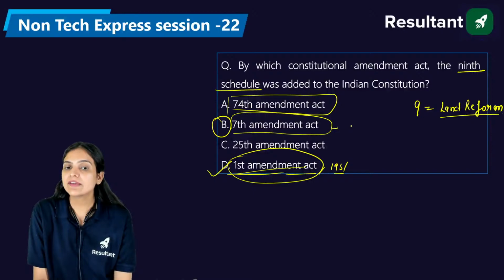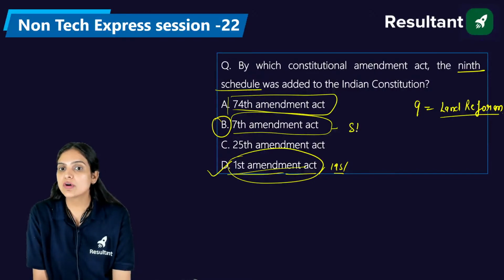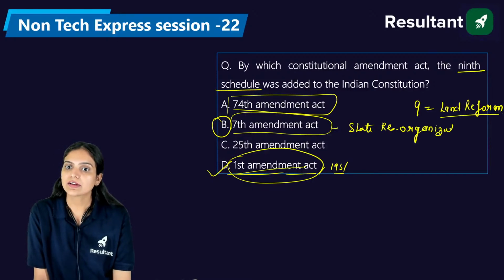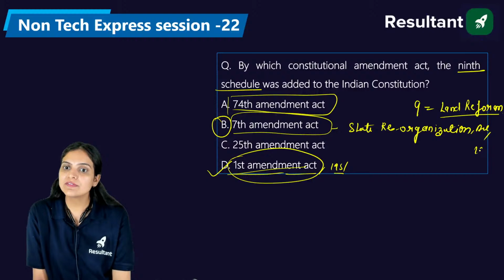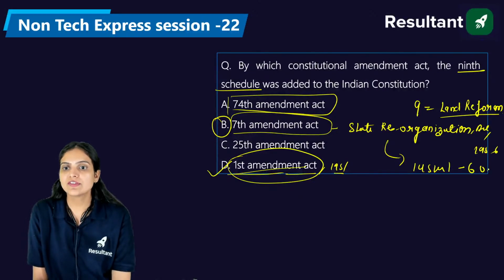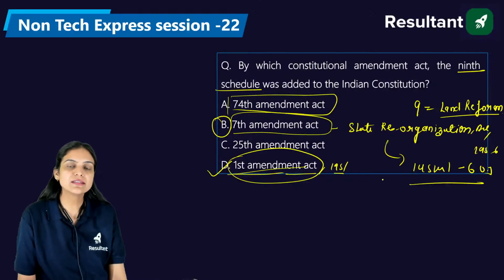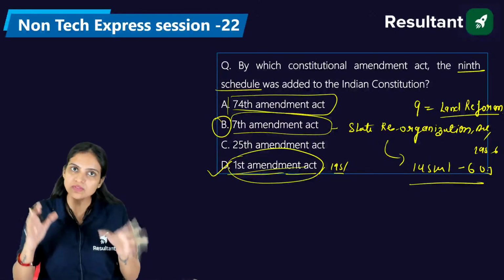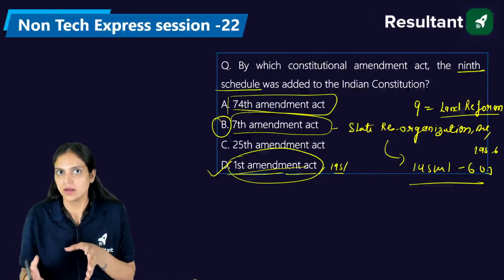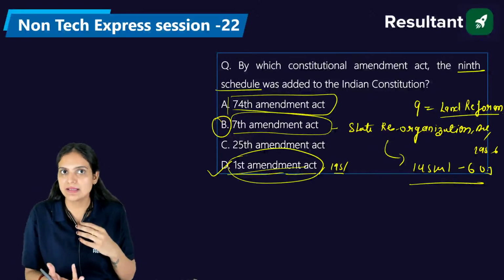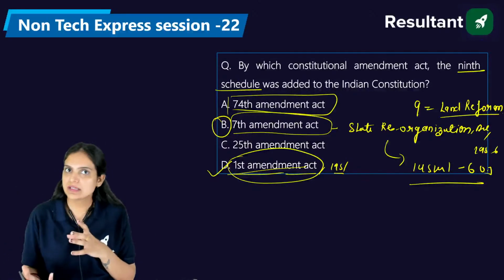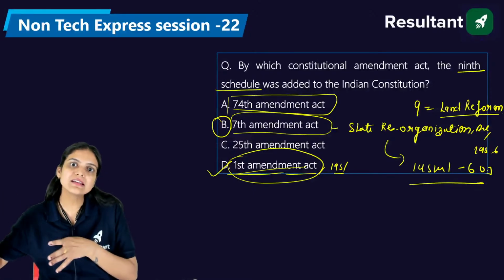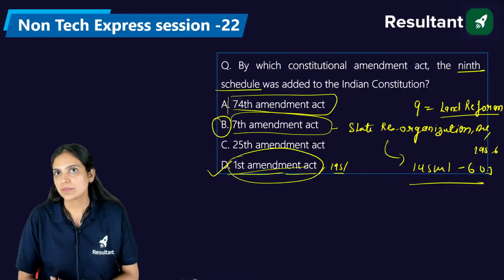The Seventh Constitutional Amendment Act gave the States Reorganisation Act, which came in 1956 and says that we will have 14 states and 6 union territories. After that, the 15th state of India, Gujarat, was created. It was parted from Bombay state of that time. Bombay became Maharashtra, the Marathi speaking state, and Gujarat became the Gujarati speaking state. States started getting created on the basis of language.